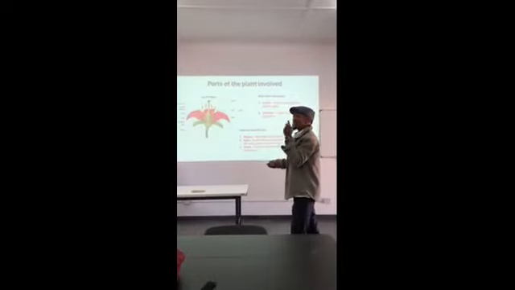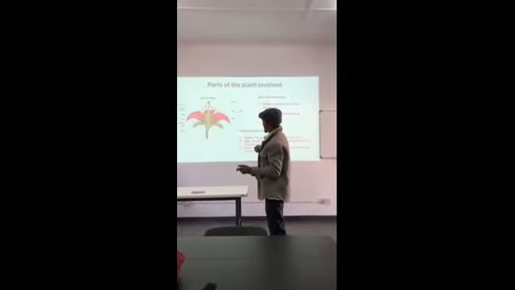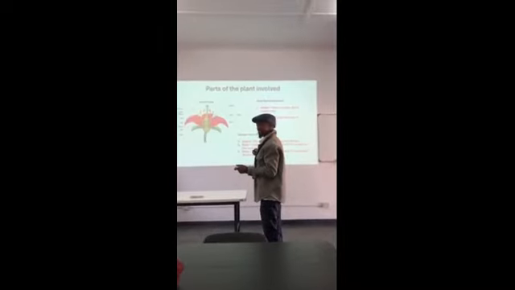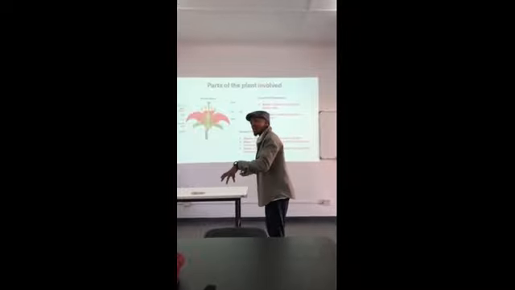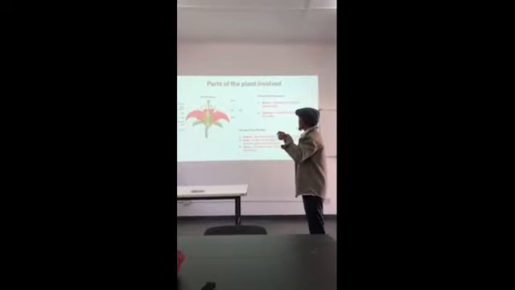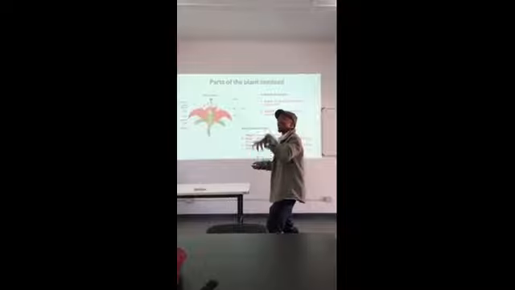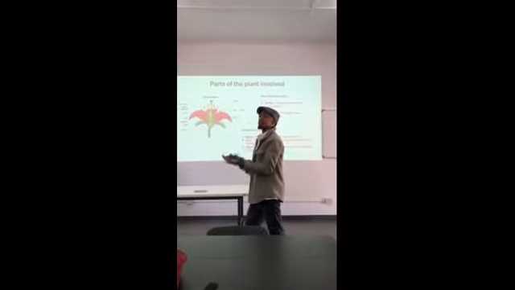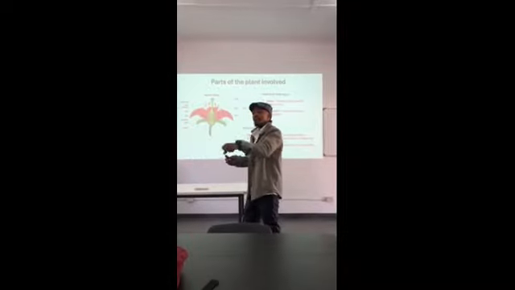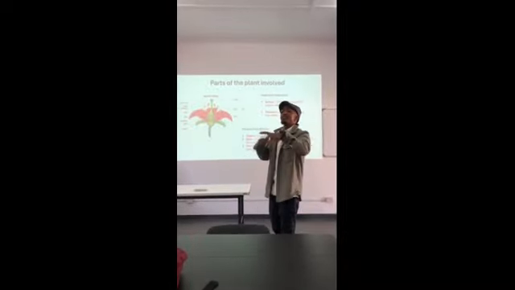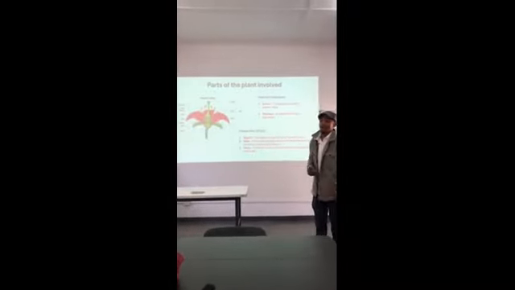Okay. In self-pollination, the pollen grain will come from the anther of the same plant to the stigma of the same plant. So it's self-pollination. The pollen grain comes from the same plant to the same plant, even if a different flower.